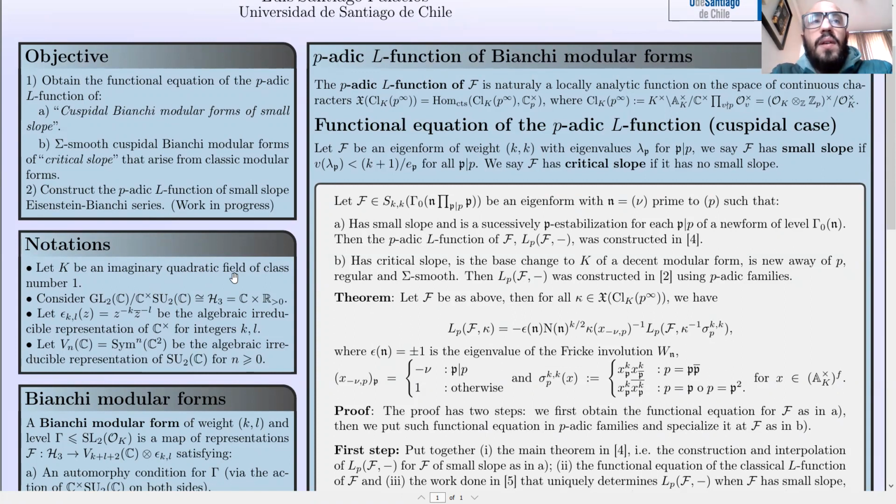We have two algebraic irreducible representations. The first one depends on integers k and l, and the second is this, which is an irreducible representation of the special unitary group of degree 2.